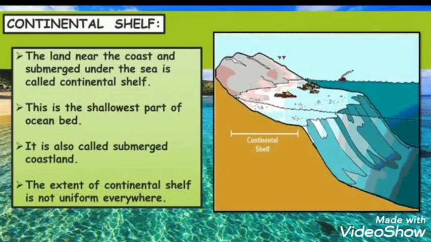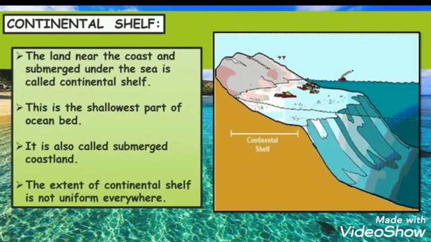Now, students, next is continental shelf. Children, the land near the coast and submerged under the sea is called continental shelf. This is the shallowest part of the ocean bed. It is also called submerged coastland.